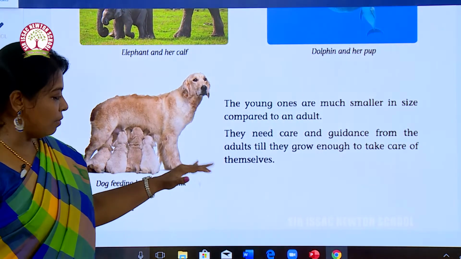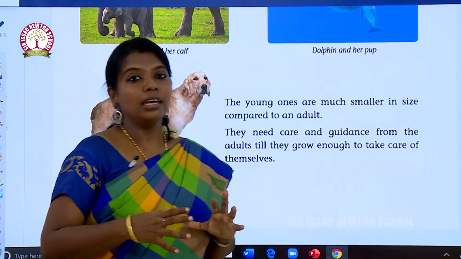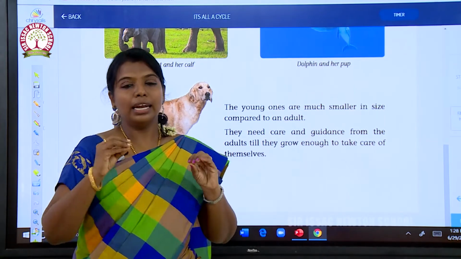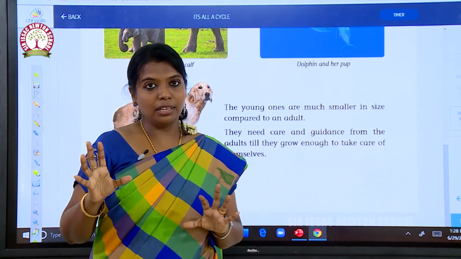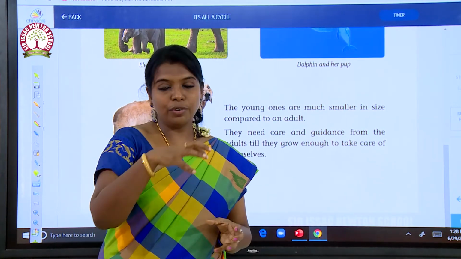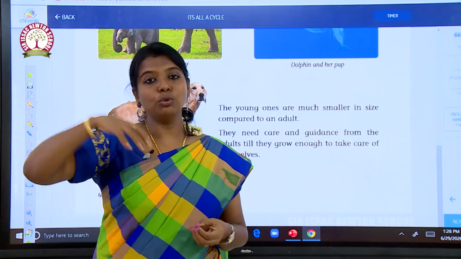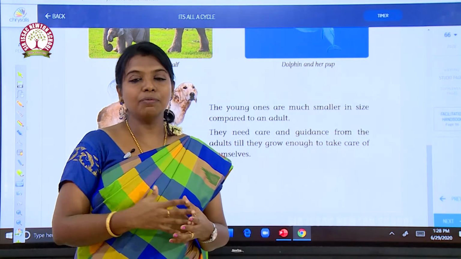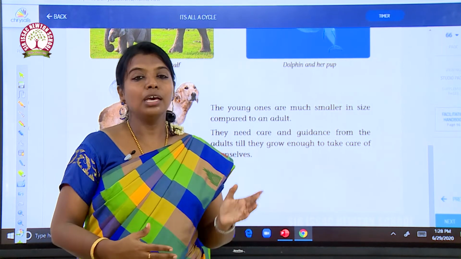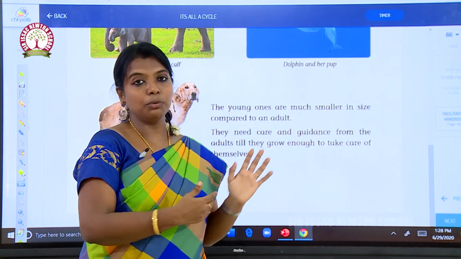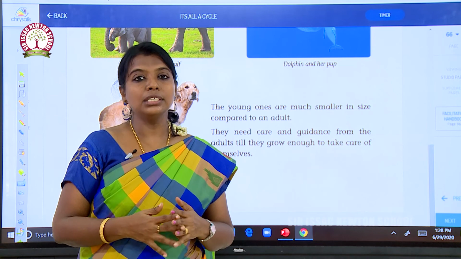I hope you have understood these lessons, and so far we have seen about life. It's all about a cycle. What is the cycle? From the young stage to adult. This is the lesson we have learnt today. At the end of the session, the worksheets will be given, try to complete them, and thank you.